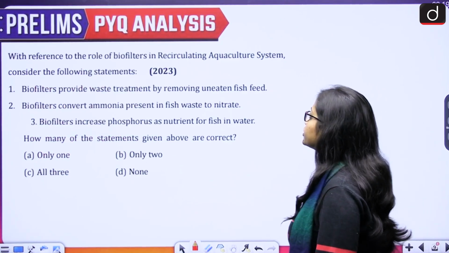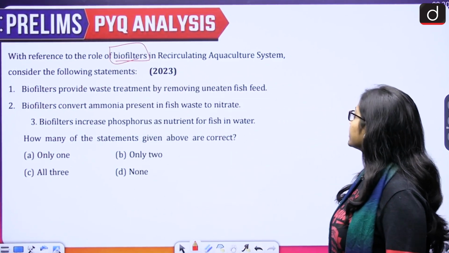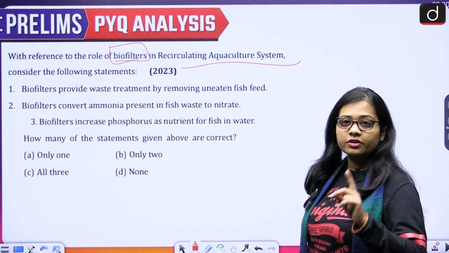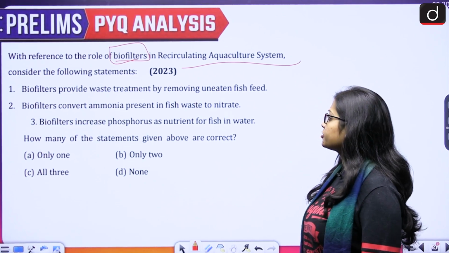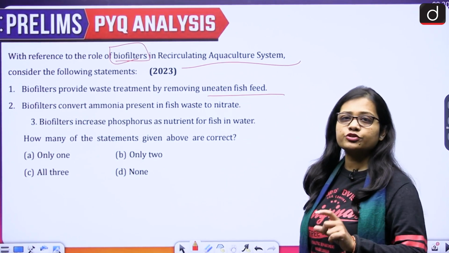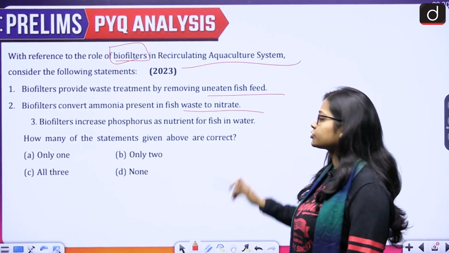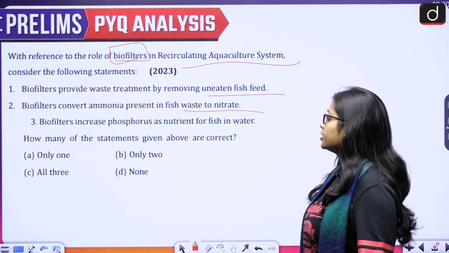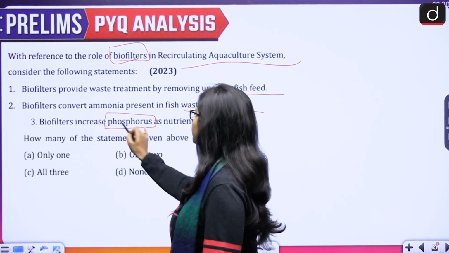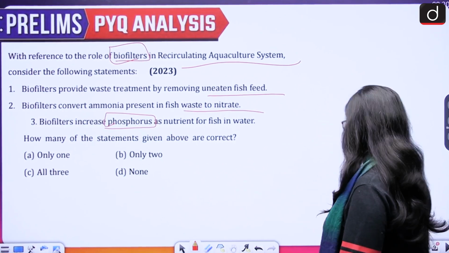Next is: with reference to the role of biofilters in a recirculating aquaculture system, consider the following statements. There are three statements given. First, biofilters provide waste treatment by removing uneaten fish feed. Second, biofilters convert ammonia present in fish waste to nitrate. And third, biofilters increase phosphorus as a nutrient for fish in water. How many of the statements given above are correct? Only one, only two, all three, or none.